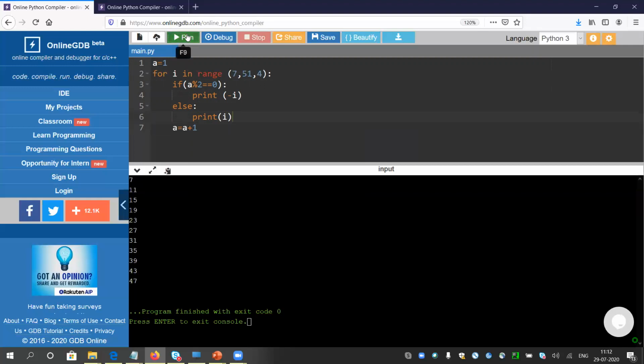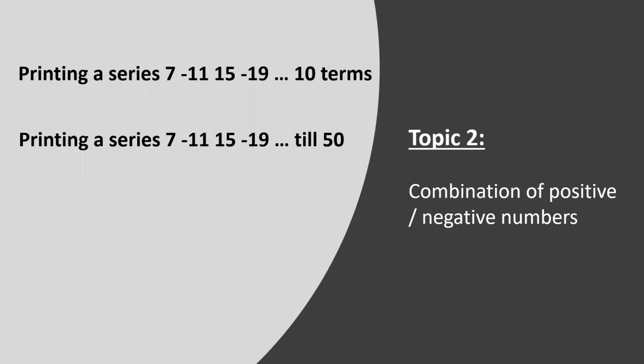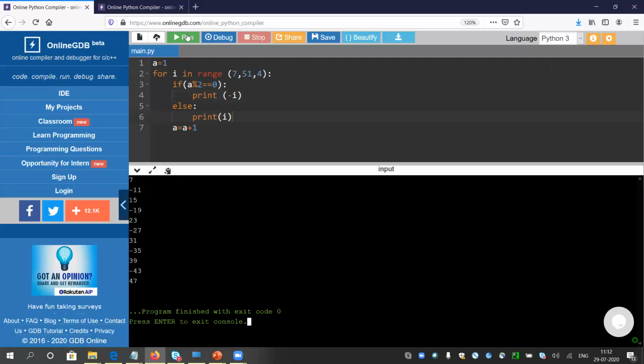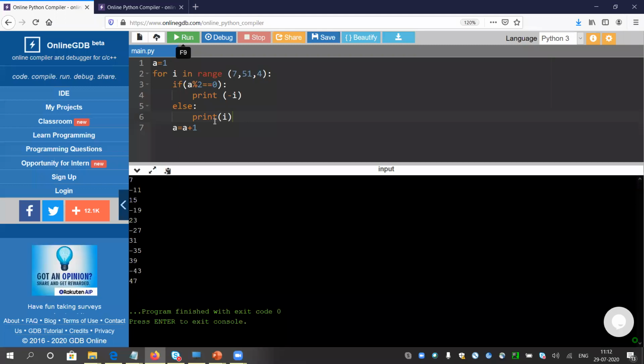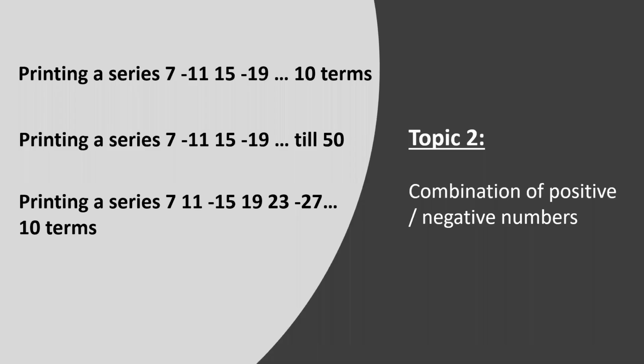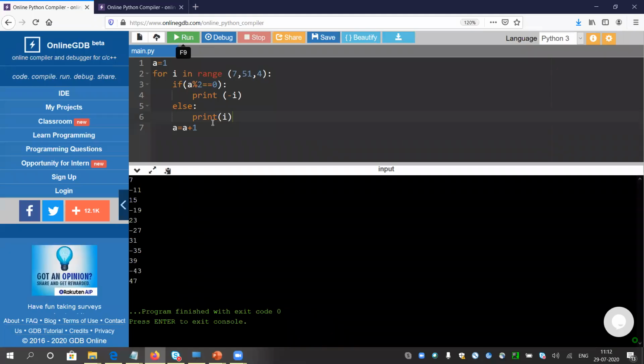Okay, let me run it quickly. Yeah, it is giving the desired output. Yeah, it is giving 7 minus 11 till 50. Okay, good, I guess. So what is there in topic 2? It is another series 7, 11. Okay, so before doing the last series, I want to show you another thing, like I can maintain this plus minus thing.